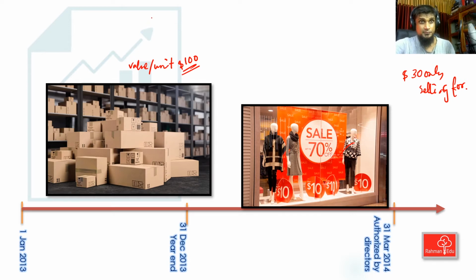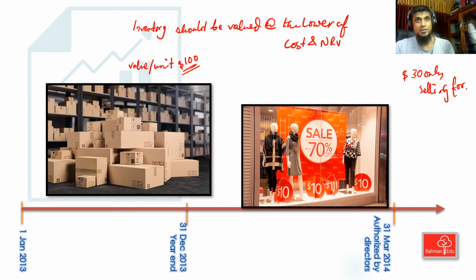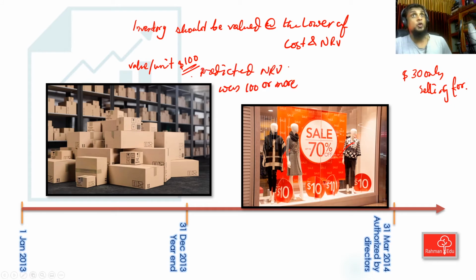Well, now we have IAS 2, and IAS 2 says inventory should be valued at the lower of cost and NRV. And what is NRV? NRV is actually a future estimated figure, right? What we are going to sell the inventory for and what is going to be the selling cost. Based on that we calculate or predict NRV. So at the statement of financial position date, we are valuing this inventory at $100, which means our predicted NRV was at least 100 or more. Otherwise, we cannot value inventory at $100 per unit. That would be a violation of IAS 2.